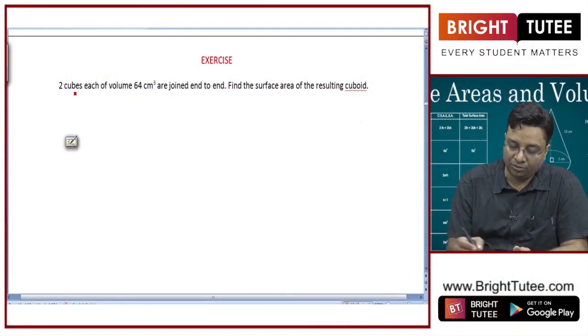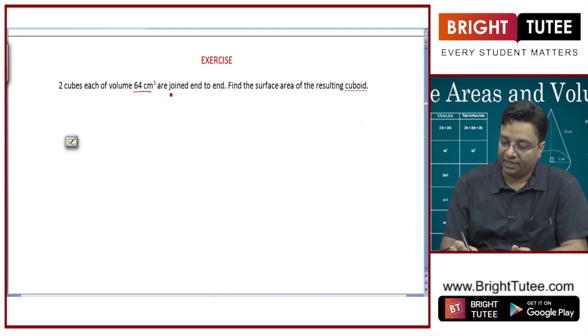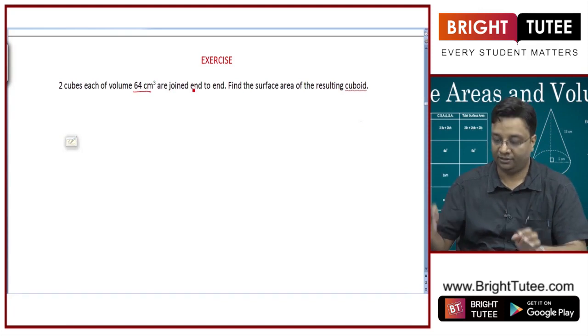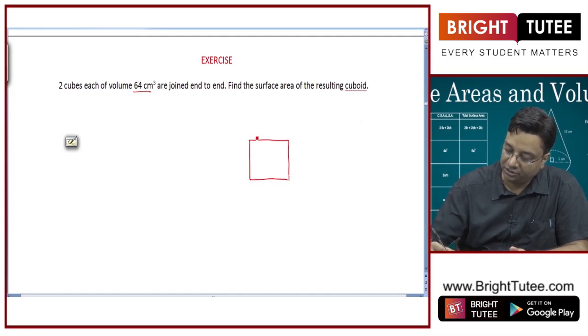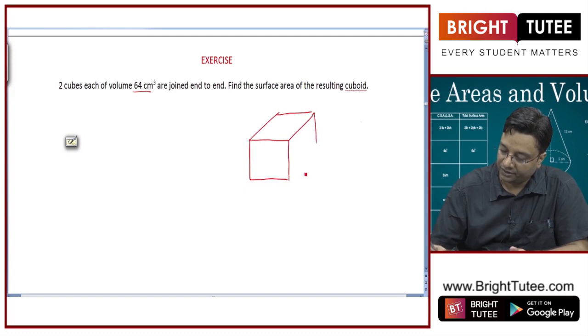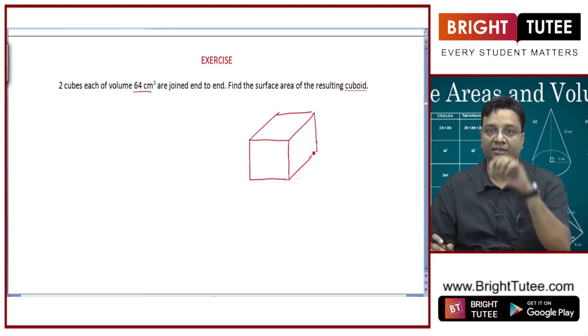We have got two cubes, each of volume 64 centimeter cubed, and these are joined end to end. Let us say these are the two cubes we are talking about. This is one cube. What is a cube? A cube has all the edges equal, right?